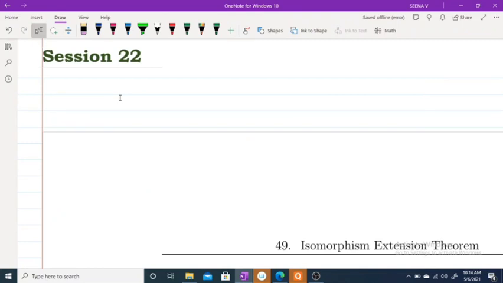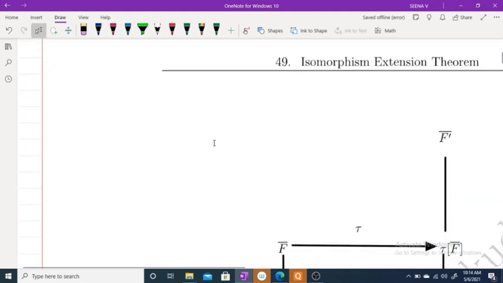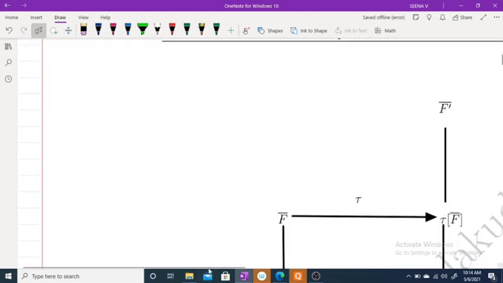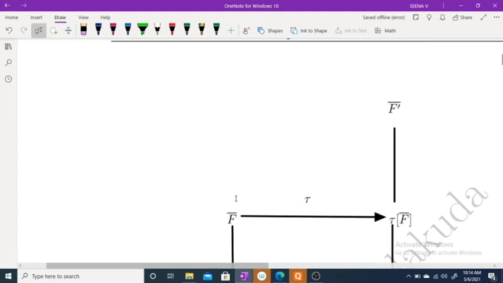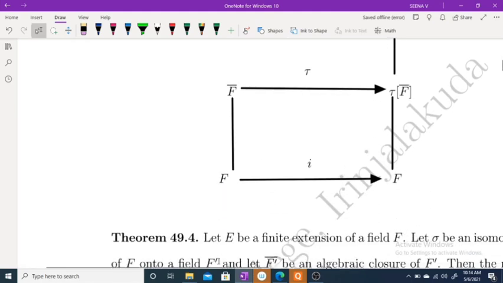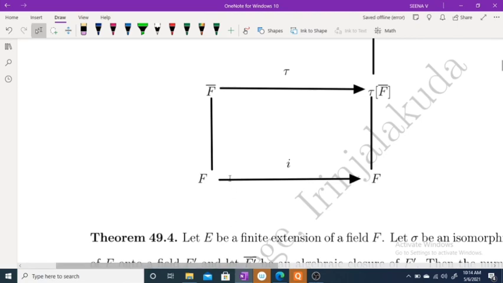Hi, good morning. Today we are going to start our next session, session 22. Just recall what we have discussed in our last two classes. We have discussed the isomorphism extension theorem. In the last class, we discussed two corollaries.